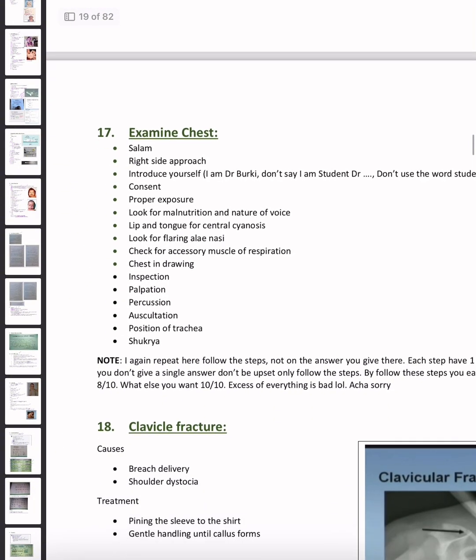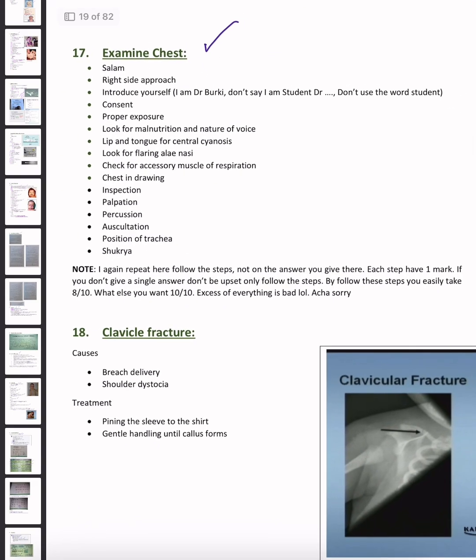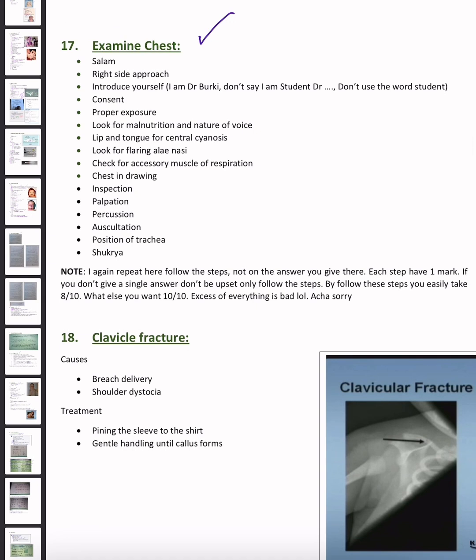Now, the next station is how to examine the chest. If a command is given on the talk station to examine the chest, then what you have to do? First of all, say greetings, then approach the patient from the right side, then introduce yourself. I am doctor, okay? Don't use the word student. Then take consent and properly expose the patient. Look for malnutrition and nature of voice, lip and tongue for central cyanosis. Look for flaring of alae nasi, check for accessory muscles of respiration, chest indrawing, inspection, palpation, percussion, auscultation, position of trachea, and then say thank you. Okay.